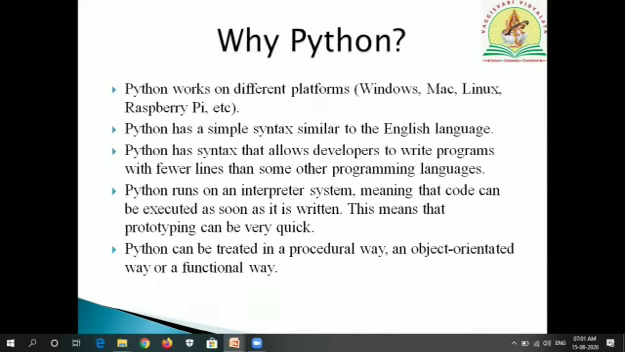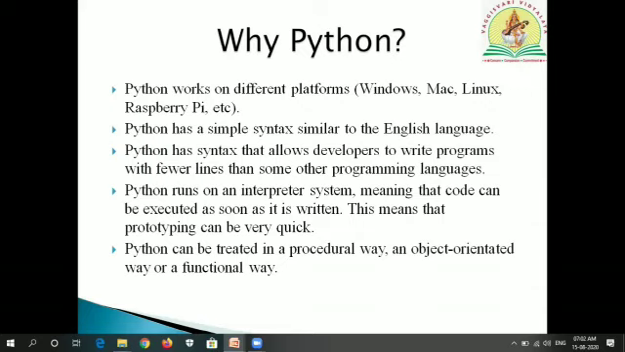Why Python? There are many programming languages available, so why do we need to use Python? Because it works on different platforms like Windows, Mac, Linux, Raspberry Pi, etc. Python has a simple syntax similar to the English language. Python has syntax that allows developers to write programs with fewer lines than some other programming languages.